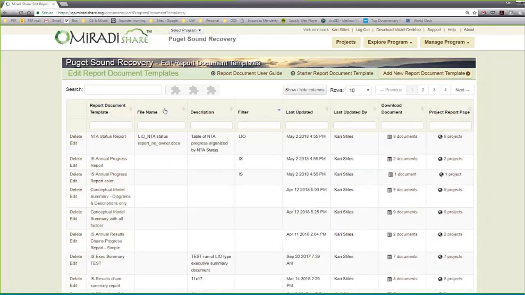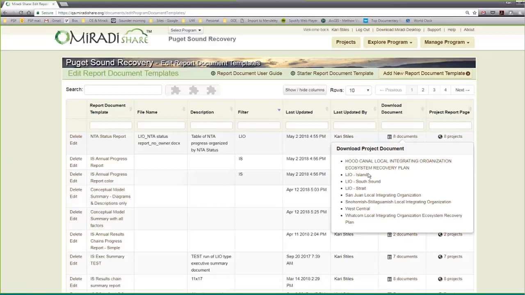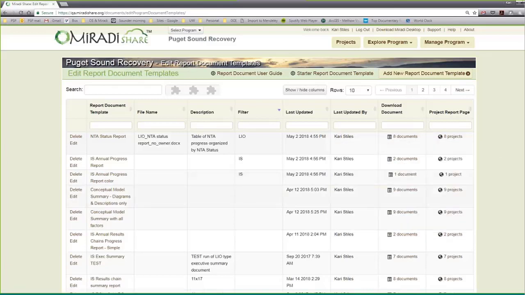So this is brand new. This is just in QA, so it's not even on the live site yet, which is why some of these things aren't populated. But what you can see is that here's that NTA status report that I ran. I can see what file I've called it. I have a little description here. This report is relevant to all of the local areas. And then you can see when I last updated it. And then if I need to test run it, I can go in here and run a test run for any of the projects that I've associated that report template with. So it's a really nice interface for managing those report templates and testing them and really giving any of your Miradi project owners access to any of those templates.